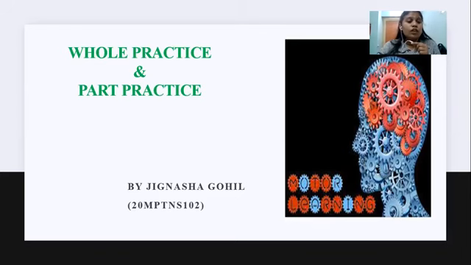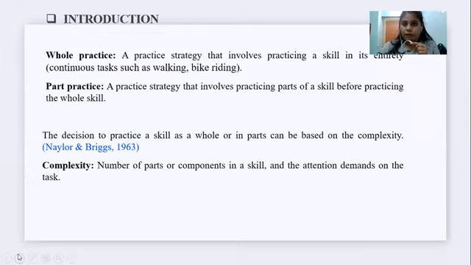So first of all, what is the whole practice and what is the part practice? In whole practice, we perform the task as a whole from beginning to end. So in whole practice, we can't break down the task into different components. Okay, so this is the whole practice. Whole practice tends to work well with continuous tasks such as walking, bike riding, running. So in this type of task, we give whole practice.